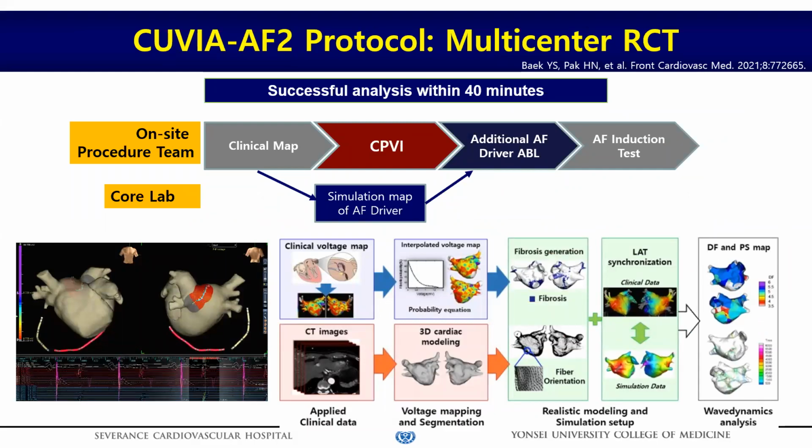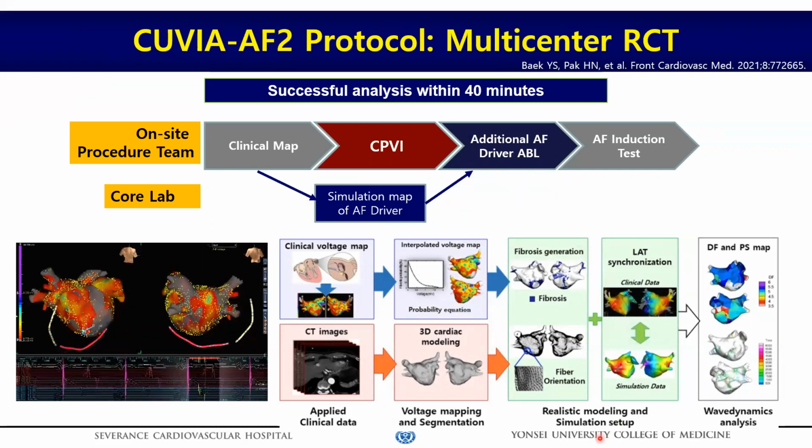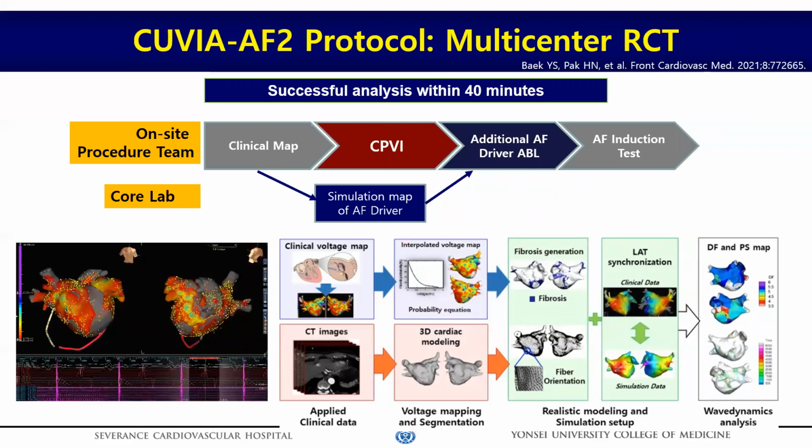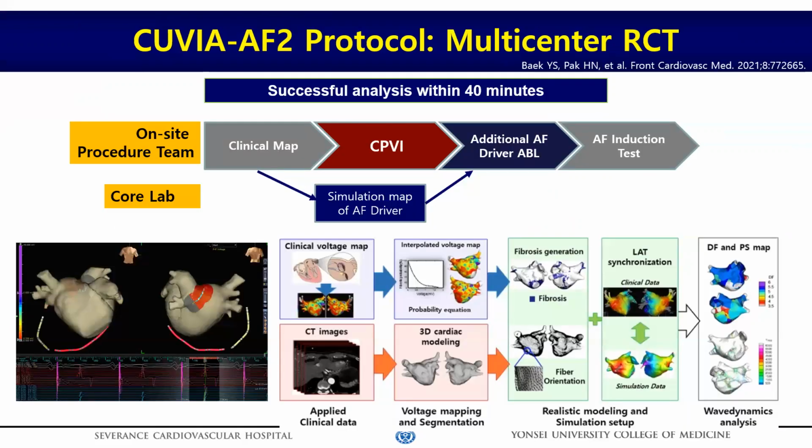However, based on the advancement of computation technology, we conducted a prospective multicenter RCT for computational modeling guided real-time DF ablation in patients with persistent AFib. This is the QBR-AF2 RCT protocol, using computational modeling integrated by patient-specific voltage, conduction velocity, fibrosis, and fiber orientation. So at the beginning of the procedure, we acquired the voltage map like this, and